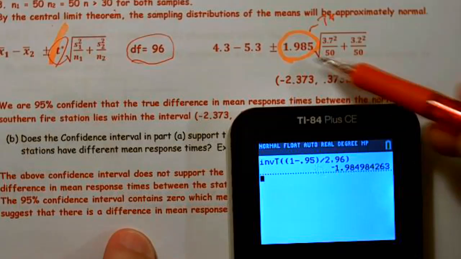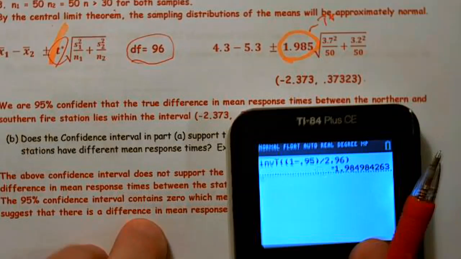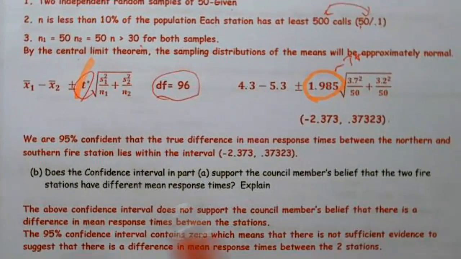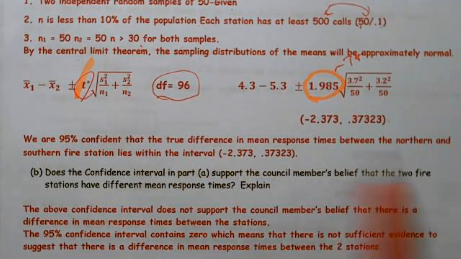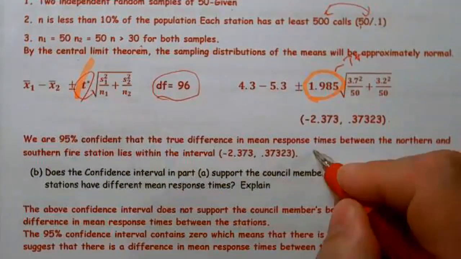And we end up getting about 1.985. So that's where that came from. So the conclusion: we are 95% confident the true difference in mean response times between the northern and southern station lies within this interval. Great. That takes care of that first part.